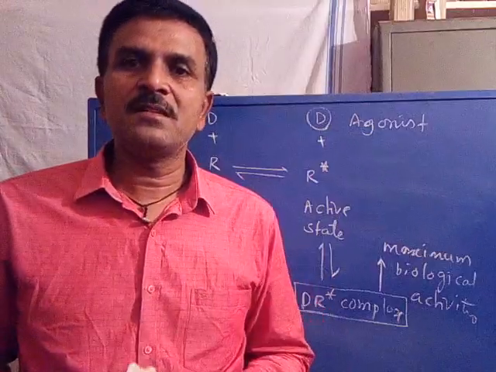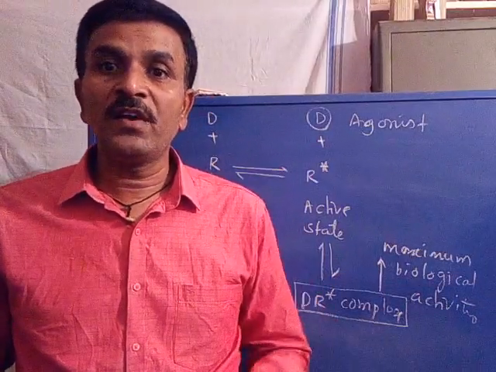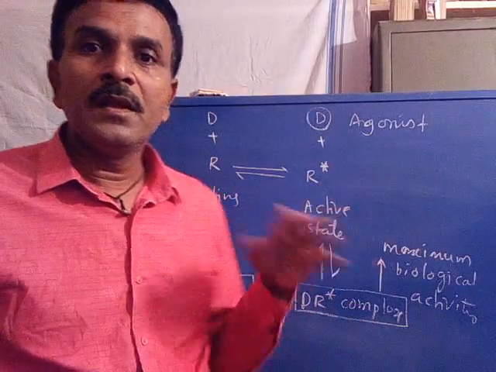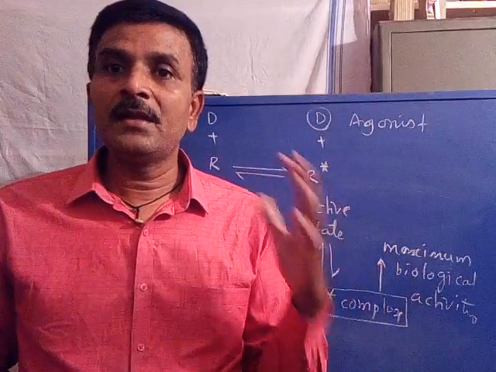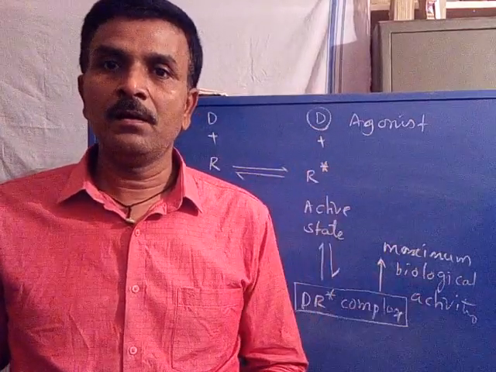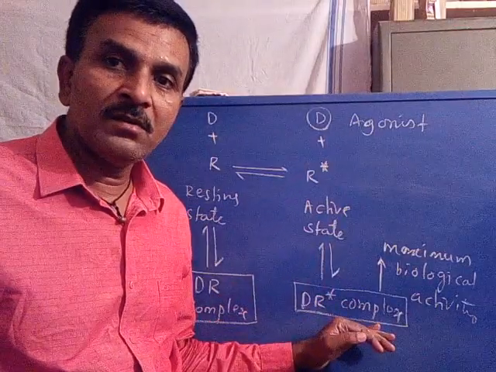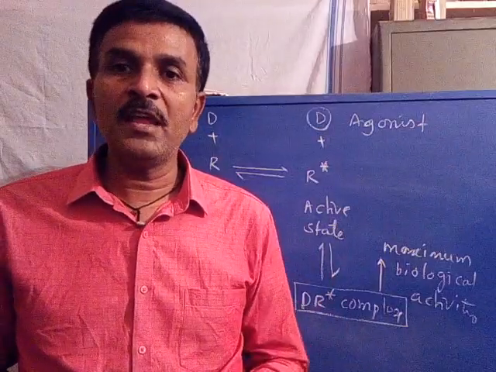So in the presence of agonist, the equilibrium will be shifted towards the formation of DR star. That means agonist binds preferably with active state of a receptor to form drug receptor in active state complex, from which a maximum biological response will be observed.